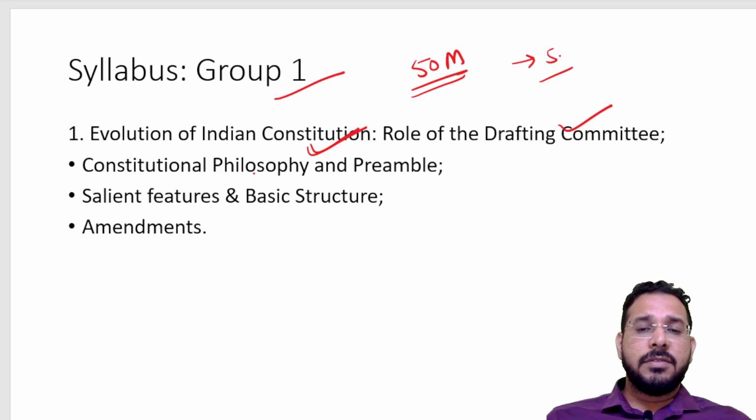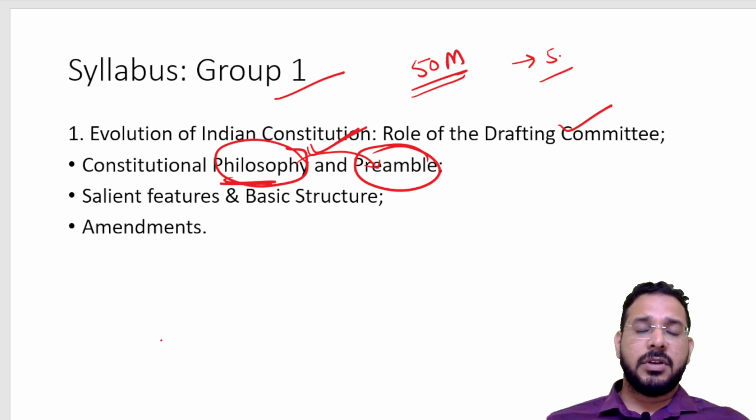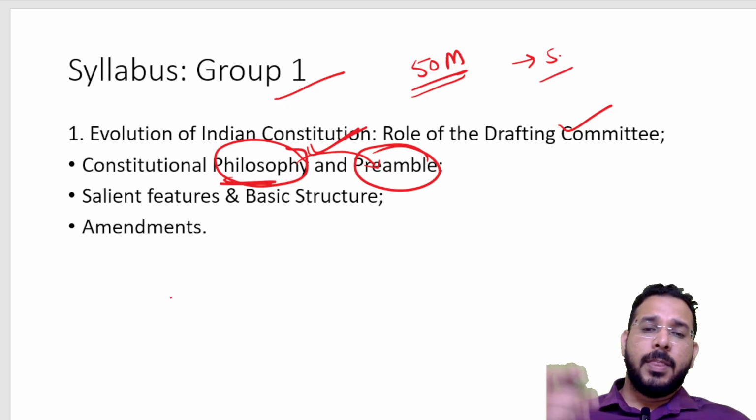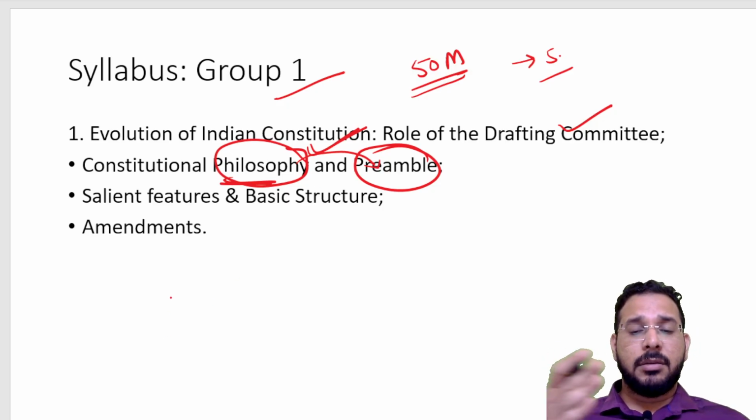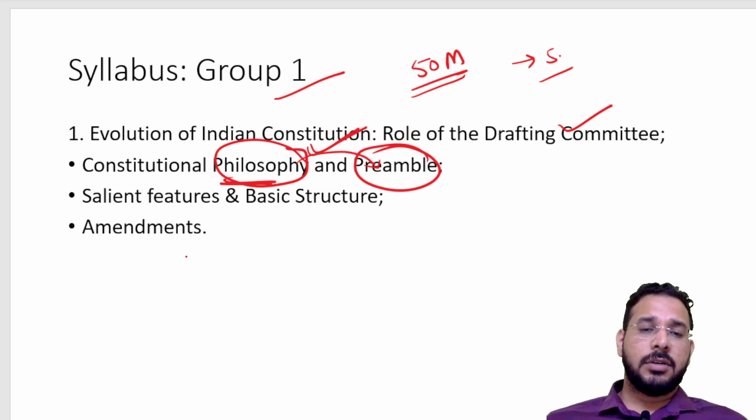Then what is the philosophy of our constitution? Where can we find the philosophy of the constitution? We can find it in the preamble of our constitution. So, was the preamble written before writing the constitution or after writing the constitution? What is the basis for the preamble? All these are important facts.